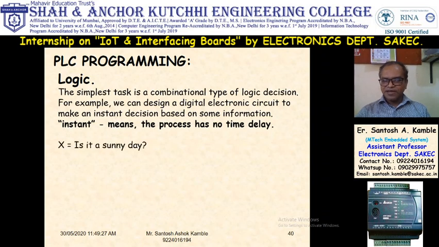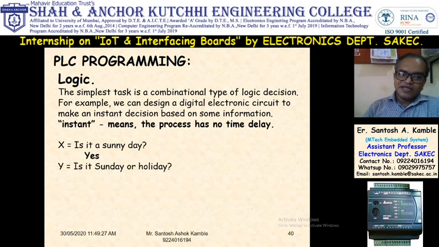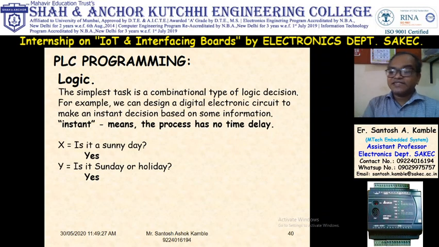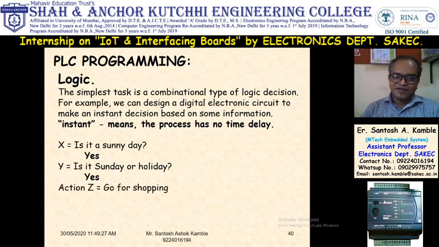Take one example. X is: is it a sunny day? Suppose X is one variable, and that variable is whether it is a sunny day. The answer is yes. Then Y variable: is it Sunday or holiday? Suppose my answer is yes. So it's a sunny day and it is Sunday or holiday, so it's time for shopping. The output Z is go for shopping.